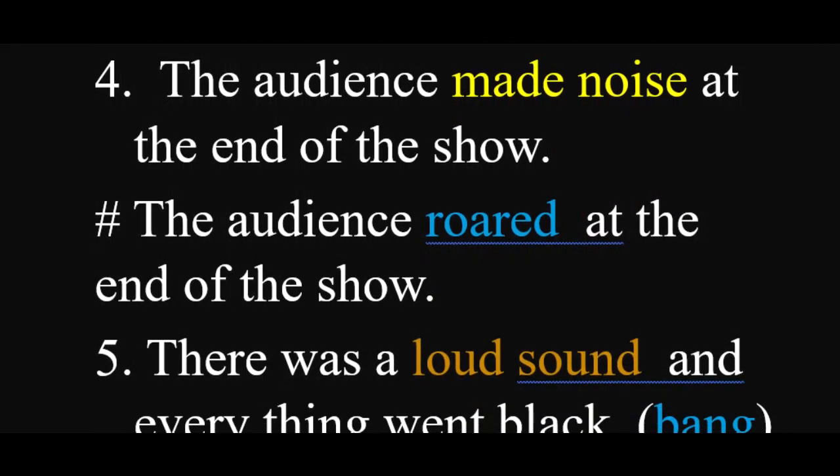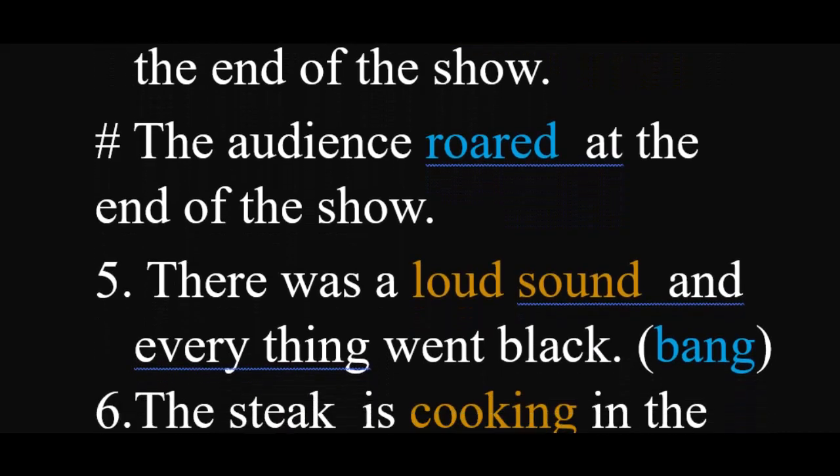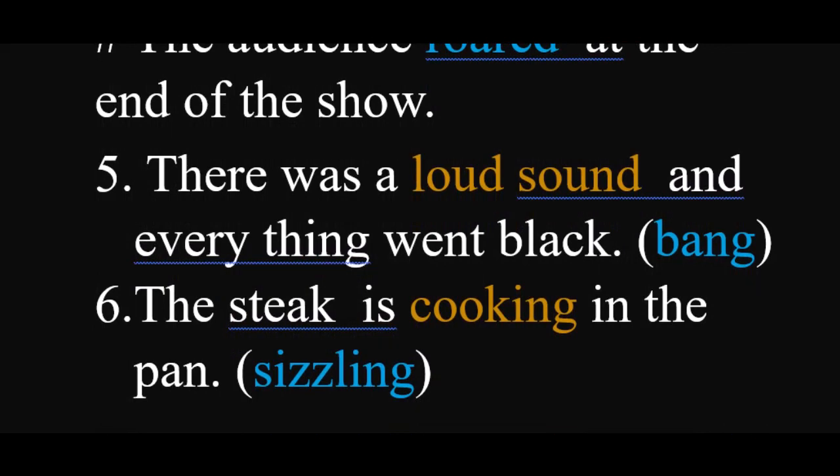The audience roared. The audience made noise at the end of the show. Made noise will be replaced with roared. Roared is an onomatopoeia. Number 5. There was a loud sound and everything went black. Loud sound will be replaced with bang. So after using this figure of speech, onomatopoeia, there was a bang and everything went black.